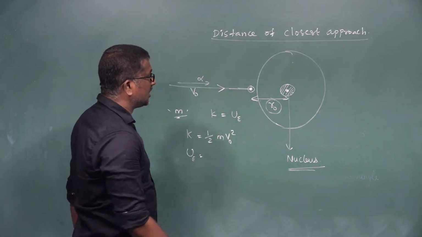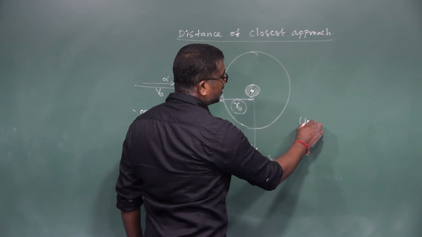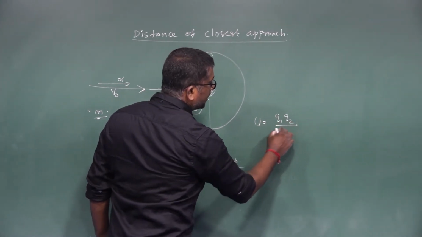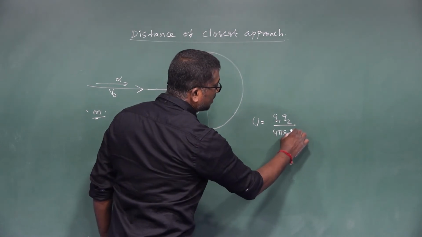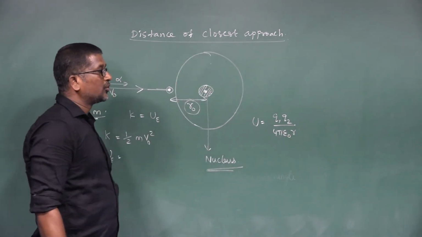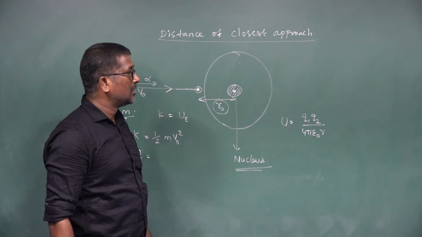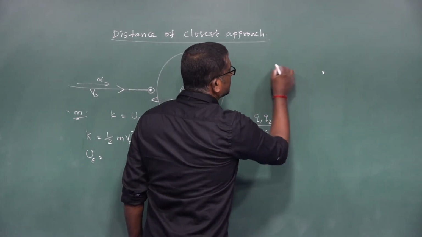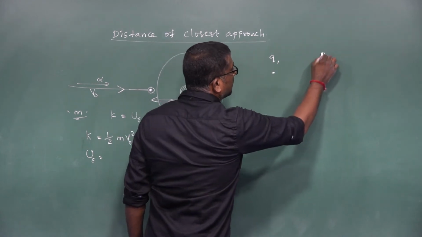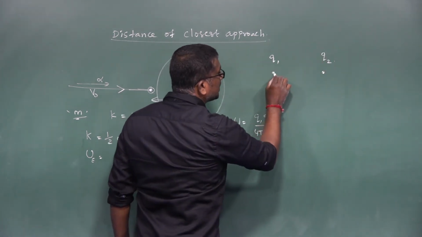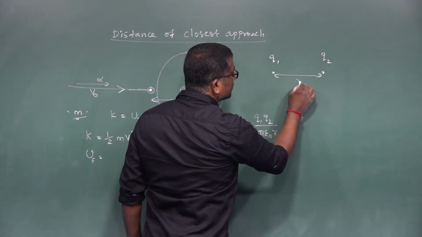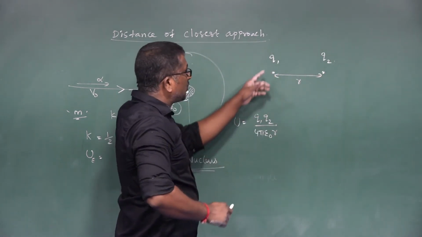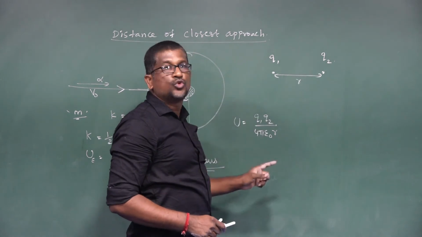We know that electrostatic potential energy is given by the expression U is equal to Q1 Q2 divided by 4 pi epsilon naught R. If two charges, one of them Q1 and another Q2, are separated by a distance R, then an electrostatic potential energy exists between these two charges.